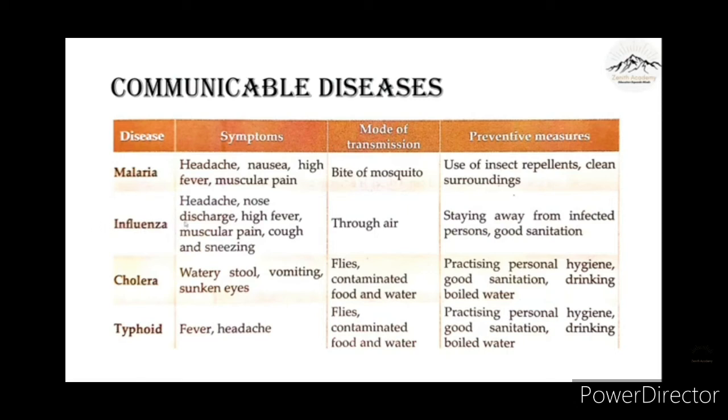Then typhoid. The symptoms of typhoid are fever and headache. Flies, contaminated food and water are the main mode of transmission of this disease. Preventive measures are practicing personal hygiene, good sanitation, drinking boiled water. So, children, here are a few communicable diseases or infectious diseases which are caused through a few agents. Now, we'll discuss about immunization.